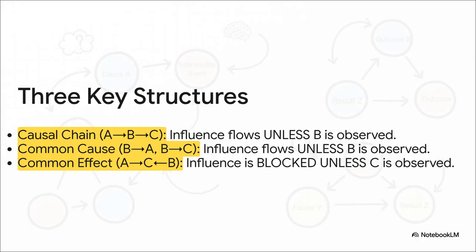Really, it all boils down to 3 key structures. The first 2, a causal chain and a common cause, are pretty intuitive. Information flows right through them, unless you observe the variable in the middle. Knowing that middle piece of information actually blocks the flow. But then there's the third one, the V structure. This one is the weird one. It behaves in the complete opposite way, and it's where things get really interesting and a little counterintuitive.